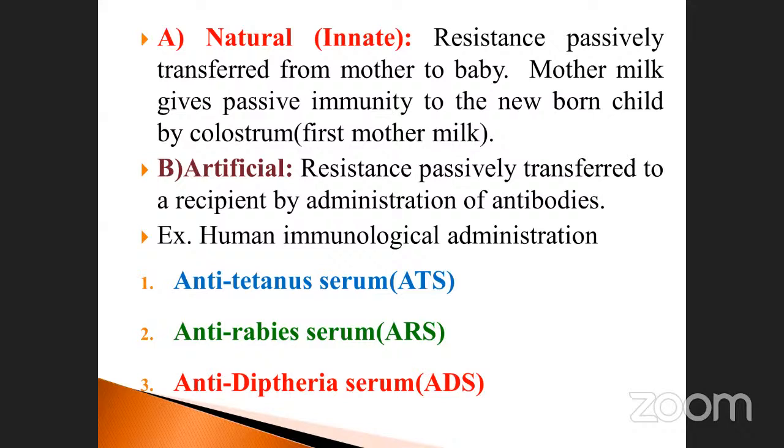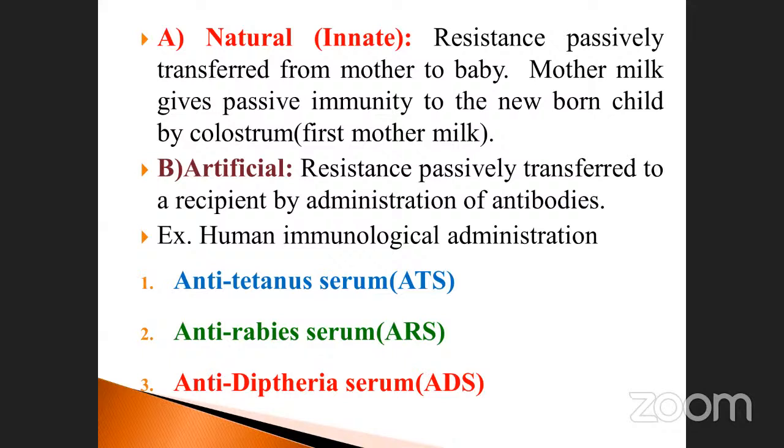Artificial means the resistance is passively transferred to the recipient by administration of antibodies. Example: human immunoglobulin administration. What are these? There may be anti-tetanus serum, ATS, anti-rabies serum, ARS, and anti-diphtheria serum. These are all commercially prepared in the laboratory.